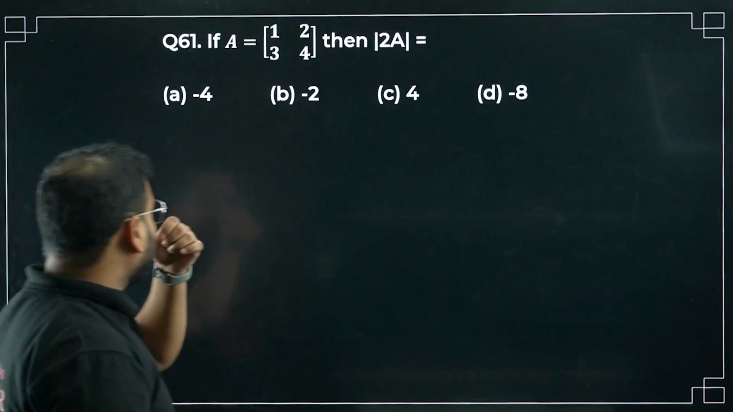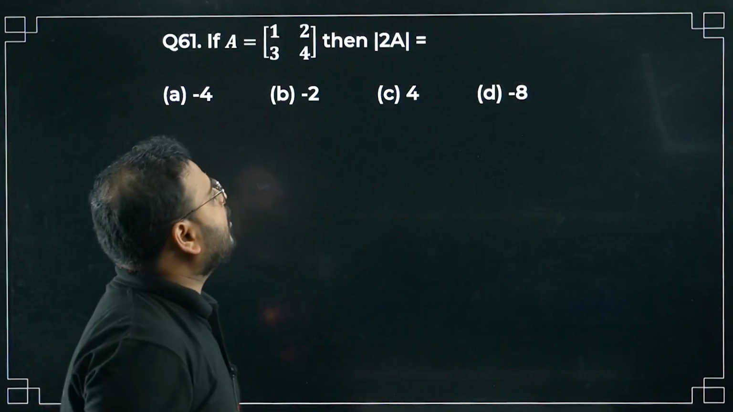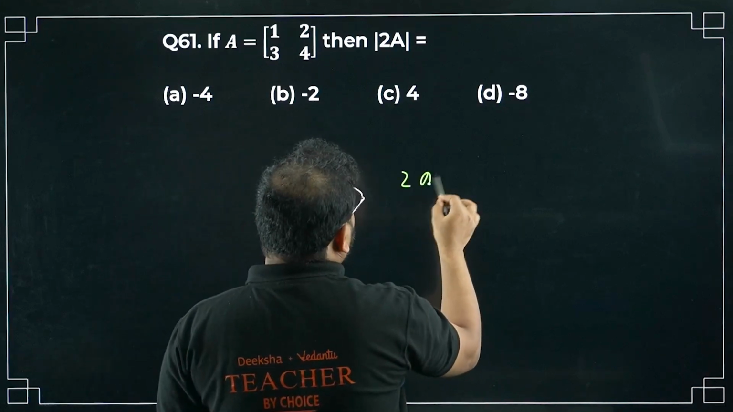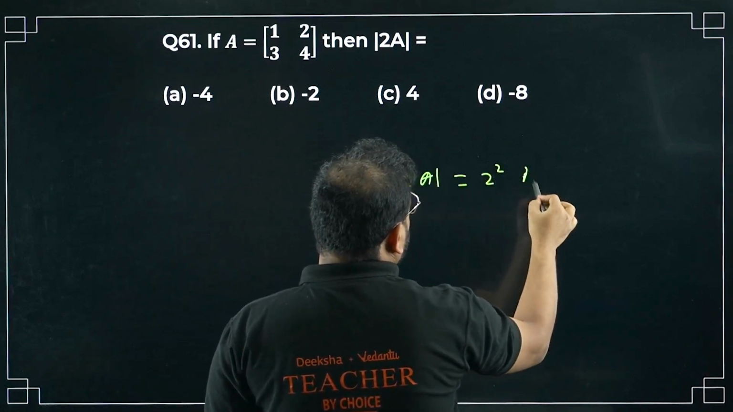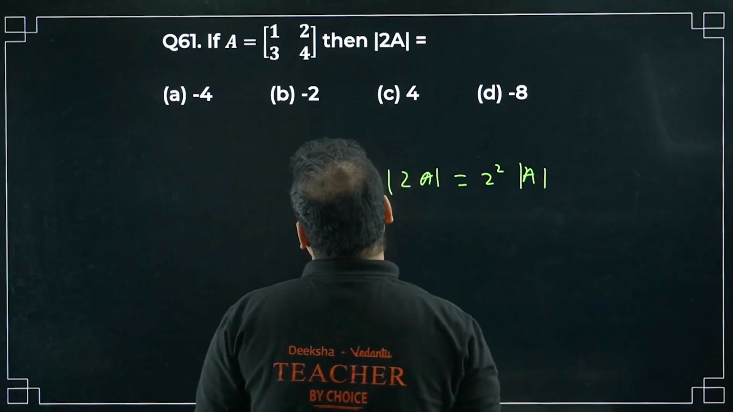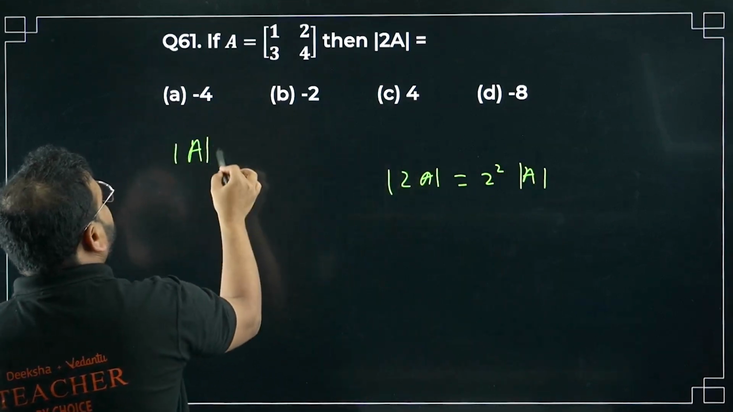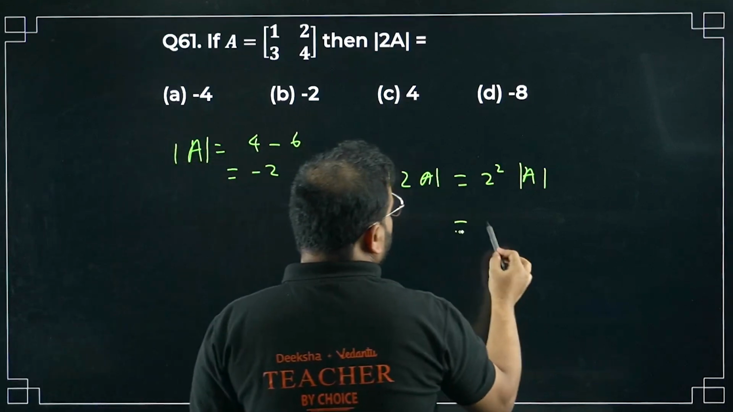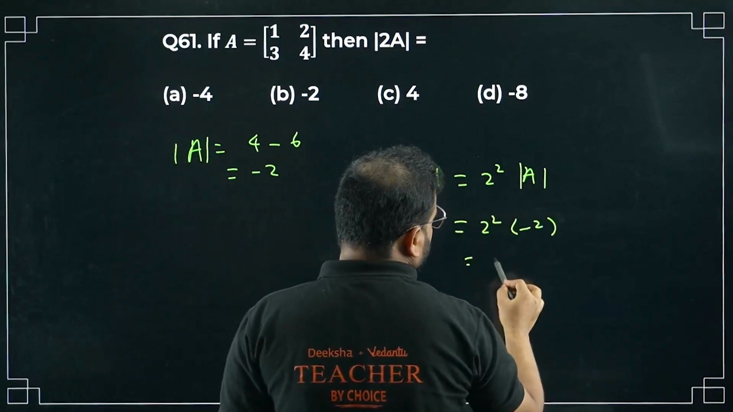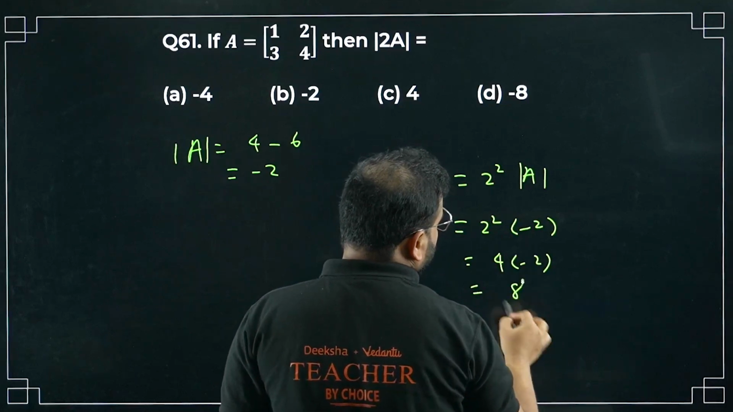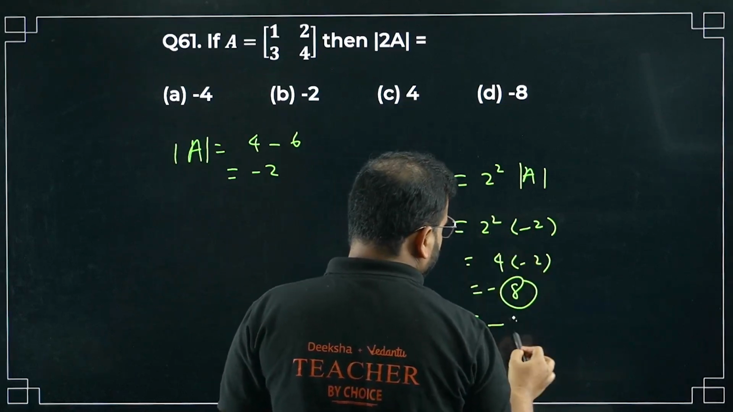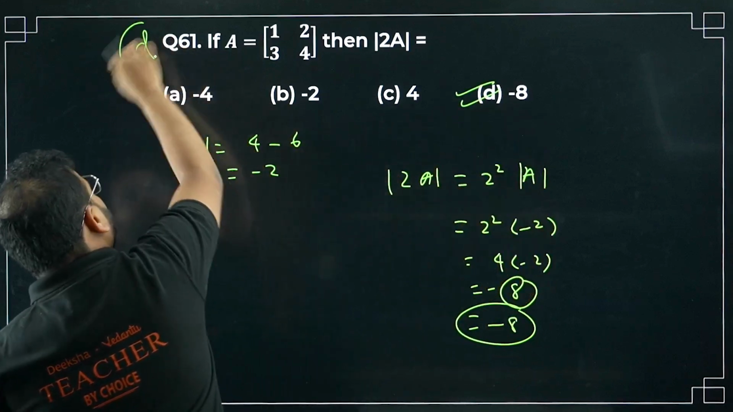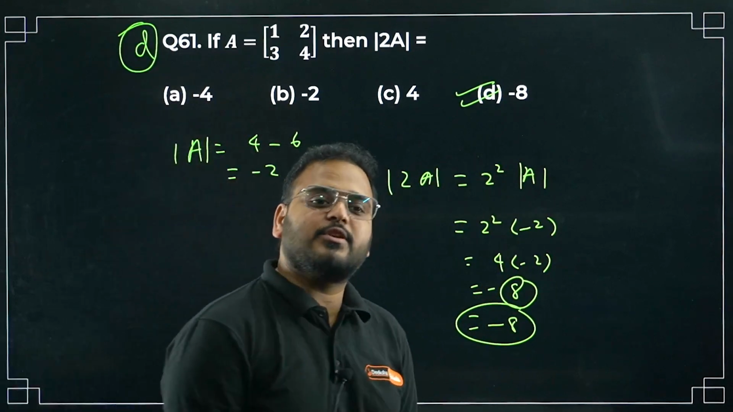61 now. If A equals to 1, 2, 3, 4, then determinant of 2A. So we know this property, no? It becomes 2 square determinant of A. Let's find determinant now. 4 minus 6, how much is that? Minus 2. So I get here 2 square times minus 2. So 4 into minus 2, so 8 with a minus sign. What is the answer? Minus 8, right? Option D is correct. Please check. 61 is also done.